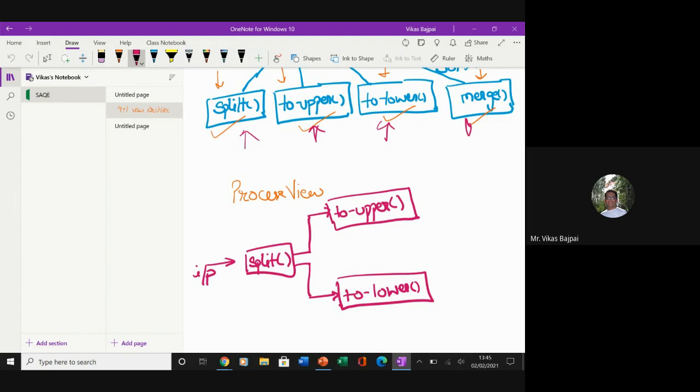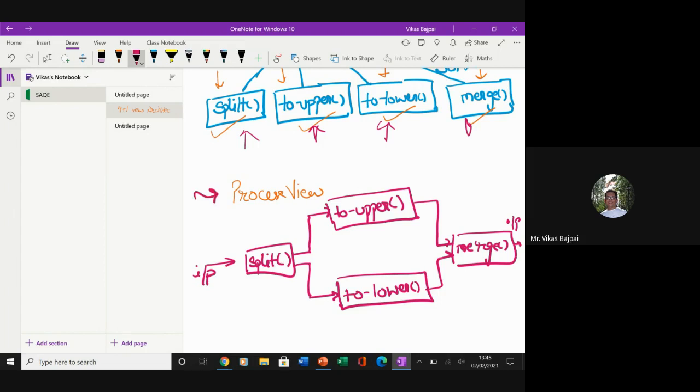But here just an attempt is there to explain to you how the things are happening. And here we went for merge, and from here we'll get the output. So this becomes your process view.